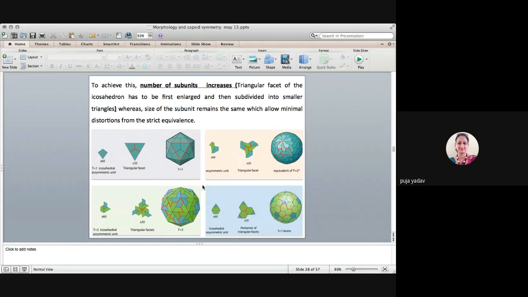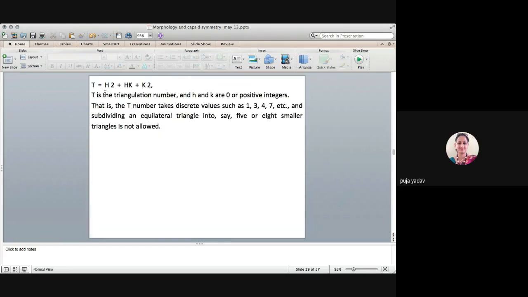Okay, so the reason for this is that the size of the subunit remains the same. That is why there is a minimal distortion from the strict equivalence. So what happened? Only that this will be divided into more and more to accommodate more subunits. So this is a triangulation number. T is the triangulation number. So T can be 1, 3, 4, 7, etc. And subdividing an equilateral triangle into say 5 or 8 smaller triangles is not allowed.